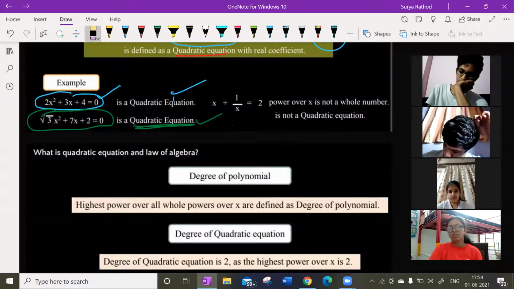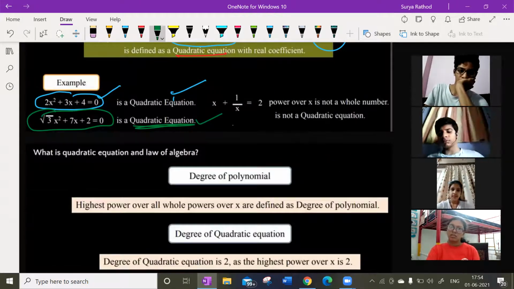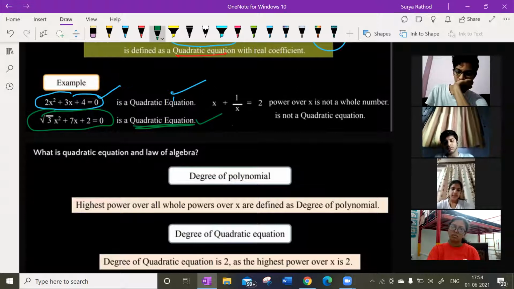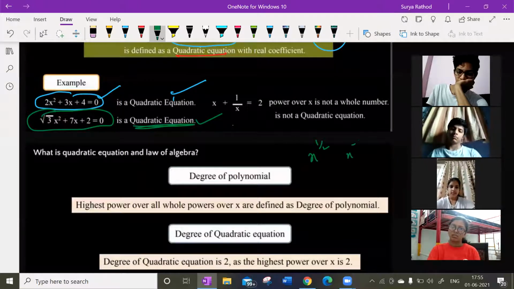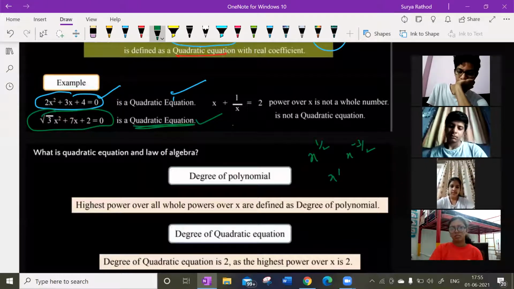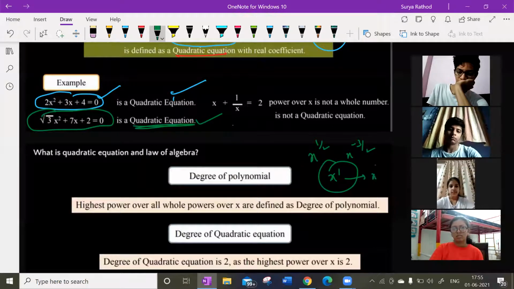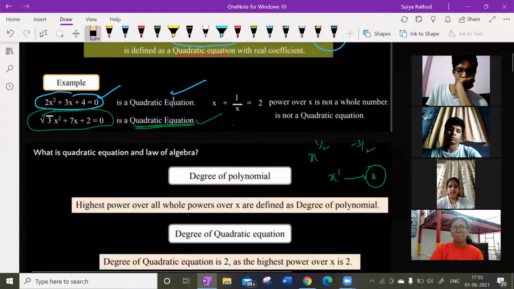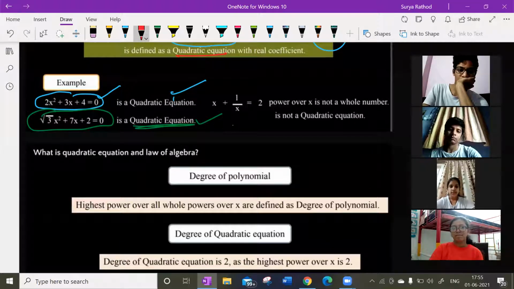The power of the variable should not be a negative number, and the power of the variable should not be a rational number. Power of the variable cannot be like this. It can be like this simply, x to the power of 1, which means x only. Getting my point, children? So this is how you might have learnt in your polynomials. Same policy, same concept we are applying in a quadratic equation as well. Getting my point? Look at this here.